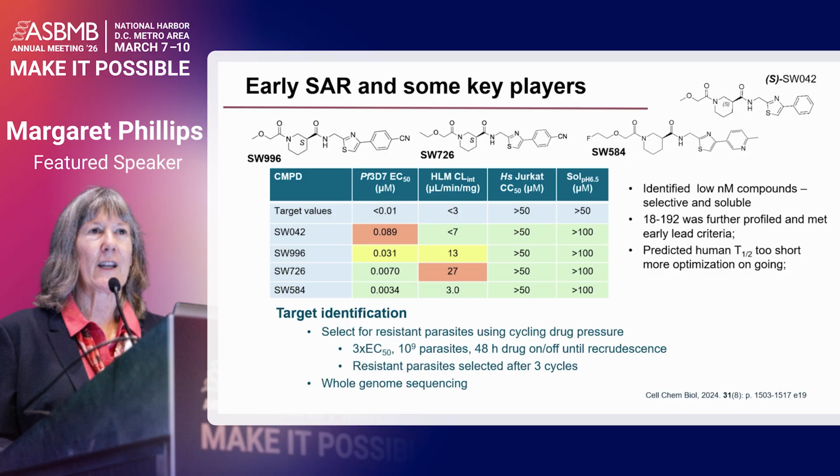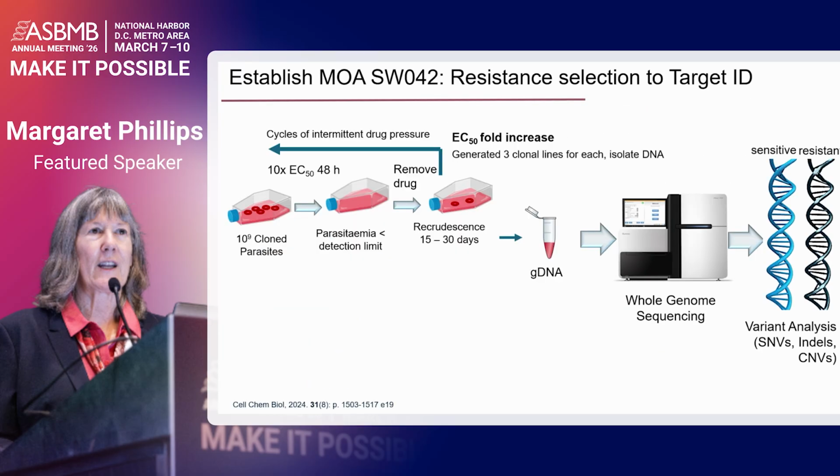In malaria, it turns out it's been quite effective to generate resistant parasite lines and do whole genome sequencing as a mechanism to find the target. So this is the strategy that we used, and just to give you a little bit of an idea of how that's done, we started out with 10 to the 9th cloned parasites, and then we treated with 10x EC50 drug in a protocol that Diane Worth, who's in the audience, developed in her lab for an intermittent drug pressure selection method. Parasites clear, then within 48 hours, we wait for them to recrudesce.